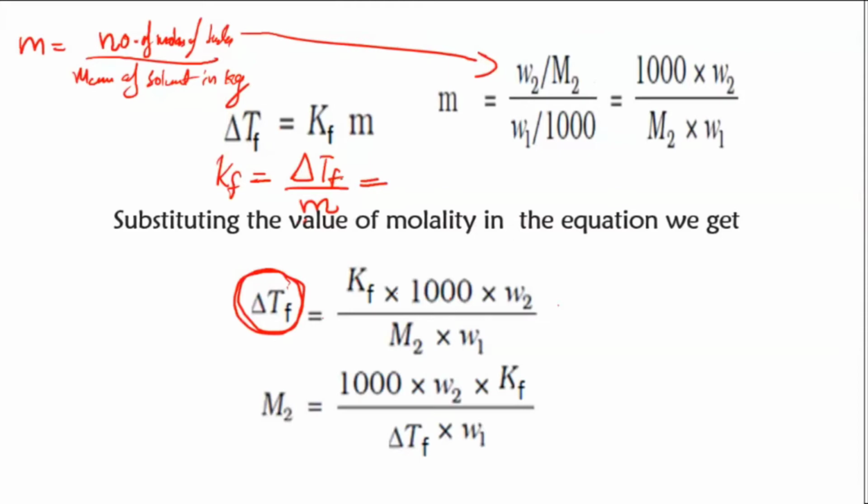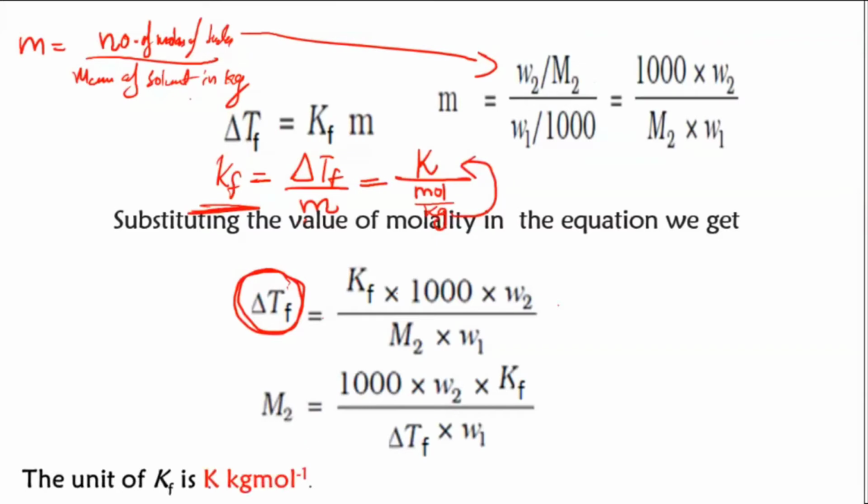Delta TF is temperature, which is measured in Kelvin, divided by molality. Molality is mole per kg, so the kg goes next to the Kelvin. So the Kf unit will be Kelvin kg per mole.